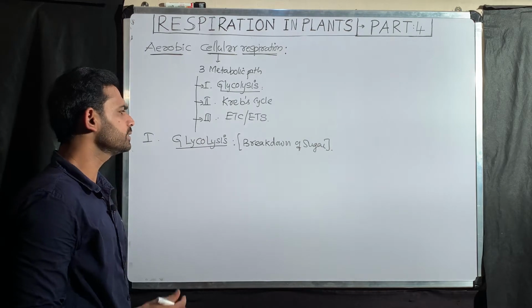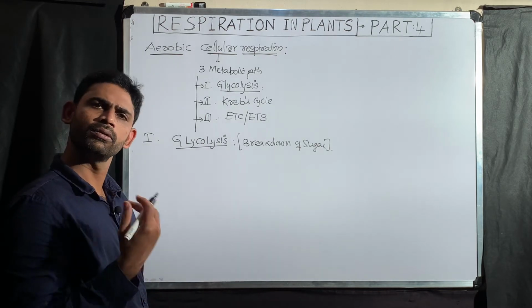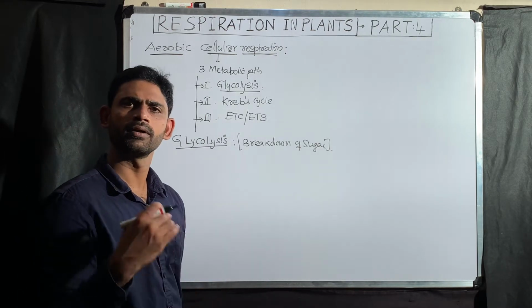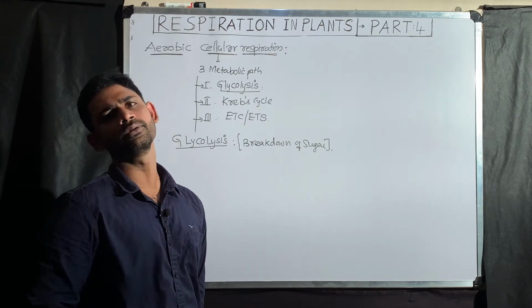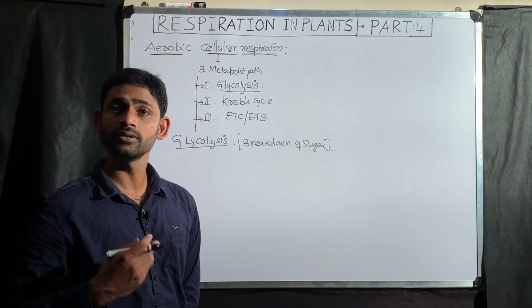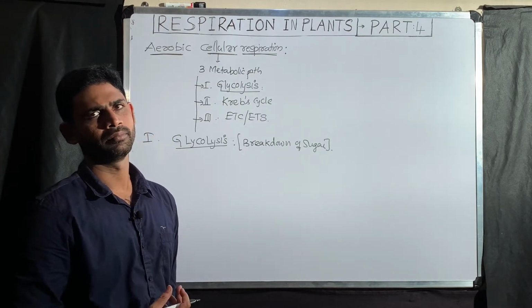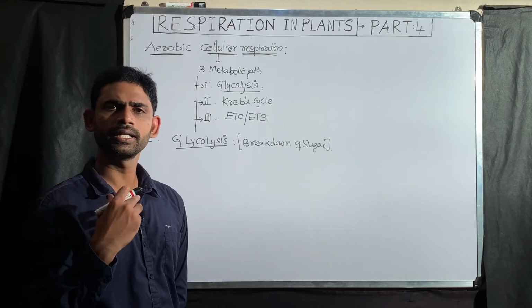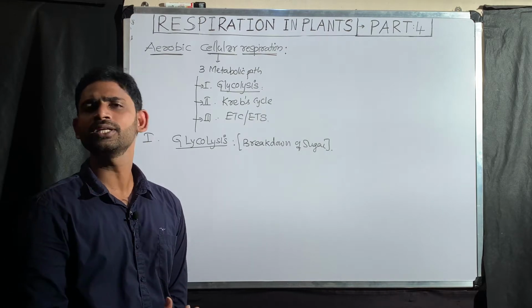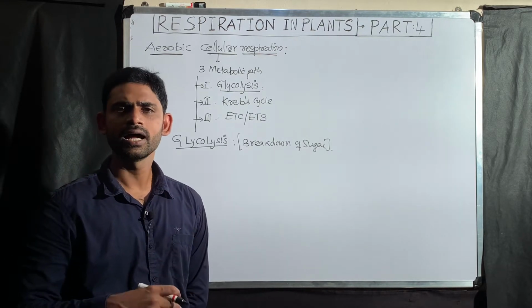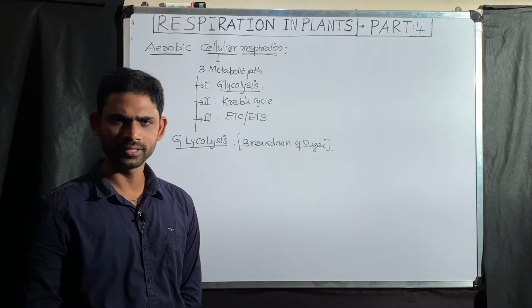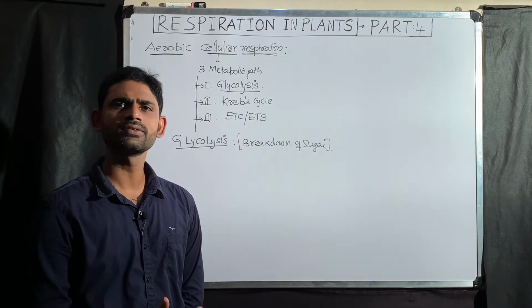That means glycolysis involves breakdown of glucose, breakdown of galactose, breakdown of fructose, any monosaccharide you can take. Especially you have to take hexose sugars. But what is the most common blood sugar? That is glucose, because we are eating starch. After starch digestion, glucose is formed.